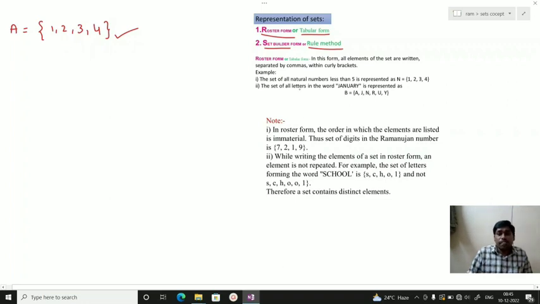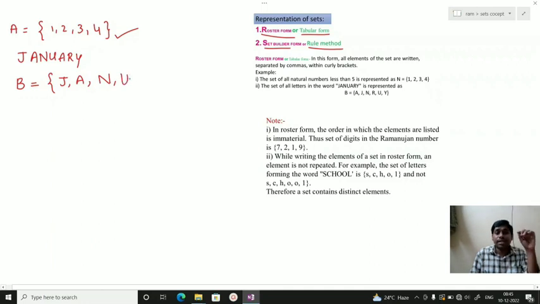And you can see one more example, the word January. January is a month name. If you write the letters in this word as a set, then J is one element, A is another element, N, U is another element.